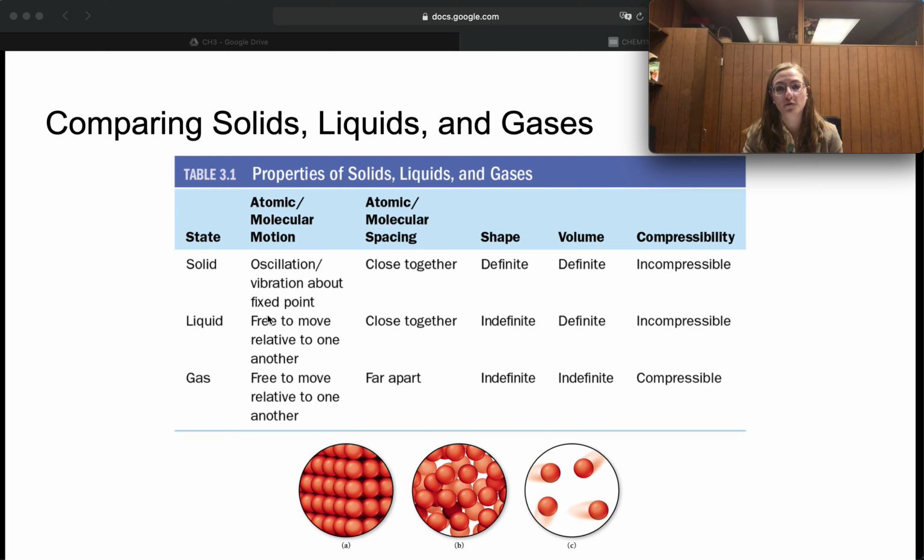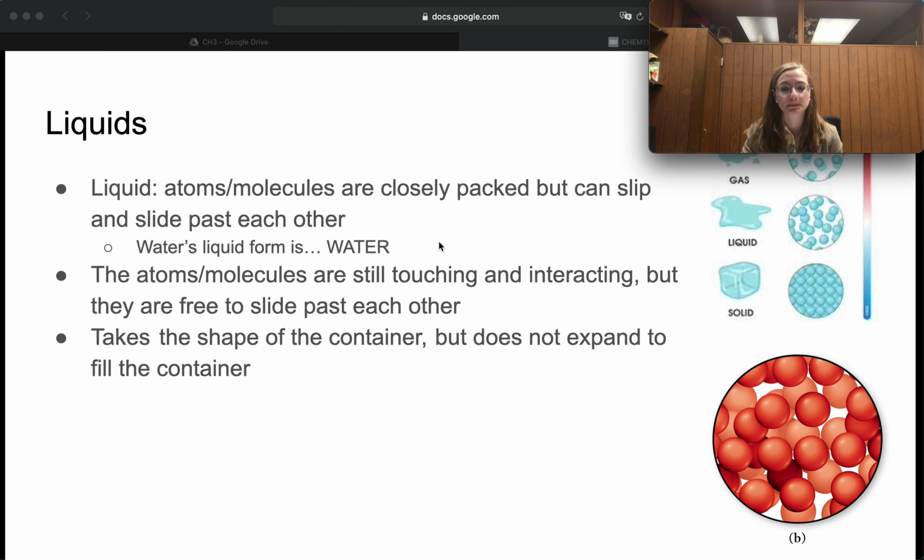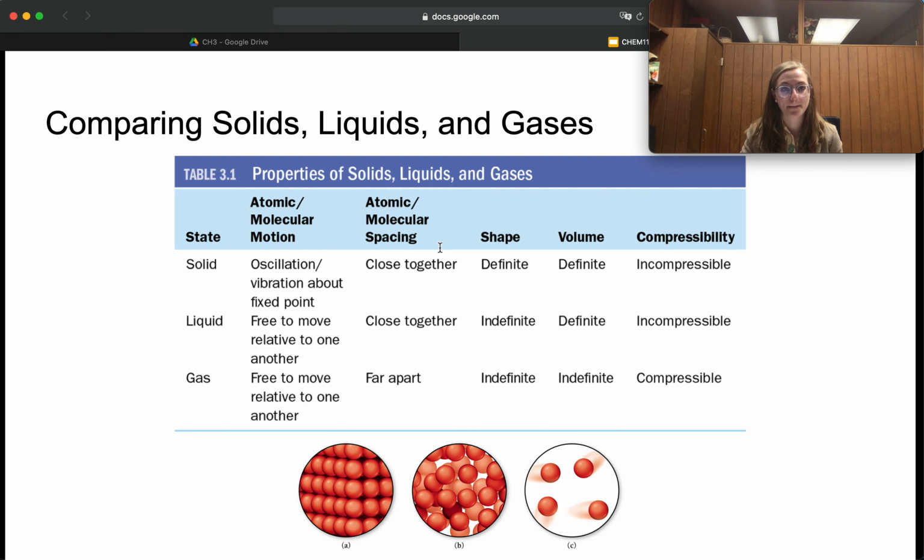A liquid is free to move around, and gas particles are free to move around relative to one another. And a gas is going to be free to move around no matter what. When we're looking at how far apart those particles are, in a solid they're really close together. In a liquid, they're really close together. And in a gas, remember, they're really far apart in comparison.